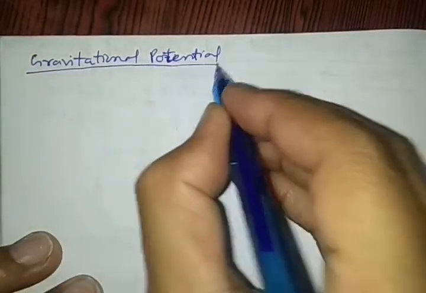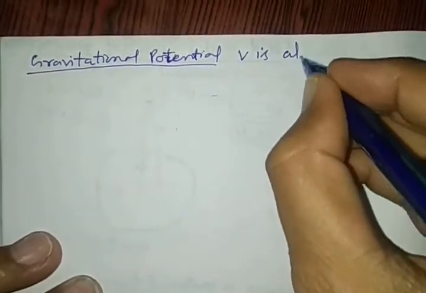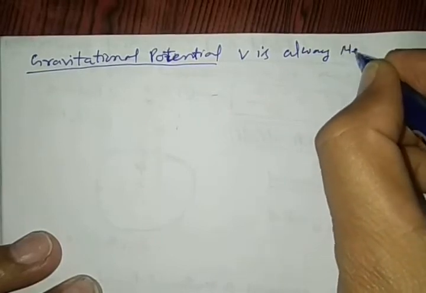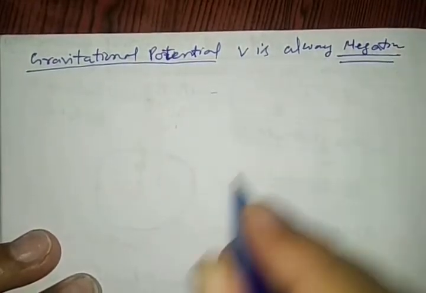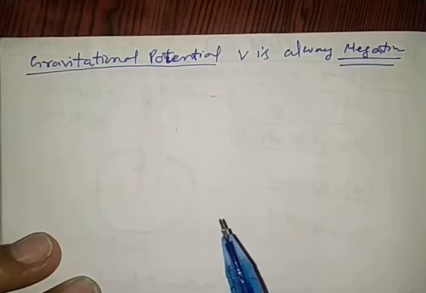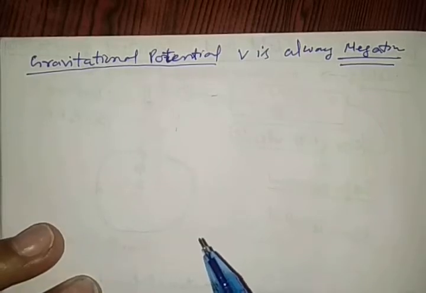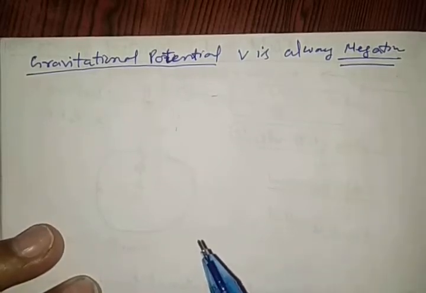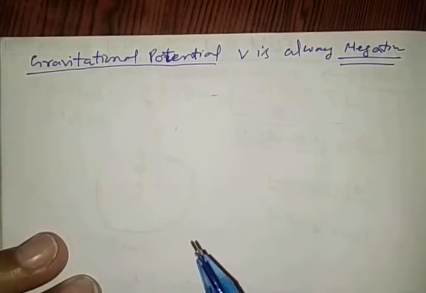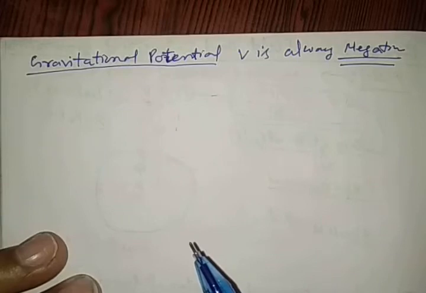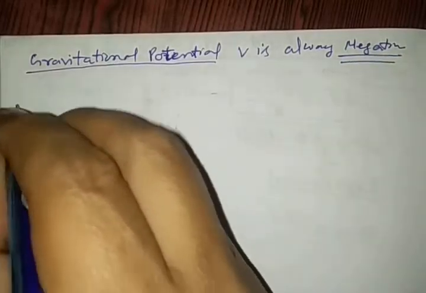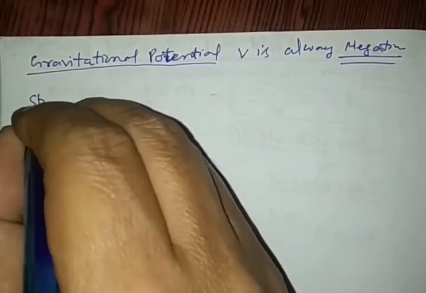Gravitational potential V is always negative. Why is it negative? See, in the definition given, it is the amount of work done to bring it from infinity to here, but no real work is done by anybody to bring the body. When it comes into a gravitational field, gravitation becomes effective and it automatically comes from one point to another point. That is why it is always negative. Some special cases, at the last, we want to see.